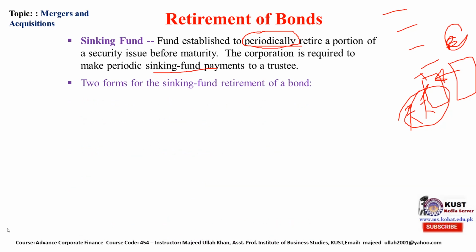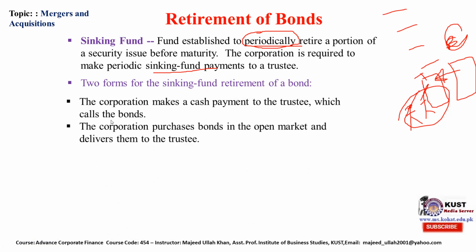There are two forms of sinking fund retirement of the bond. First, the corporation makes a cash payment to the trustee, which calls the bond.